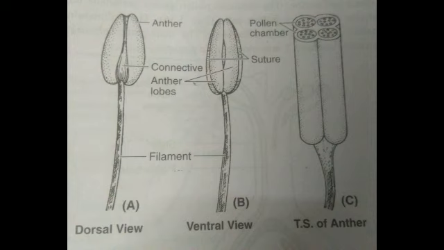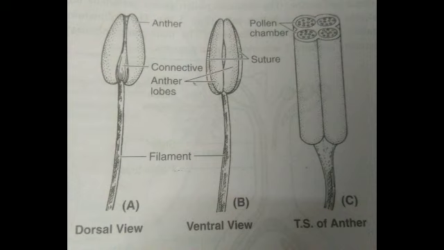So it is dithecous. And tetrasporangiate. See, tetra means 4. Just look in the figure, last figure C. You can see that there are 4 pollen chambers. That's why it is termed tetrasporangiate.